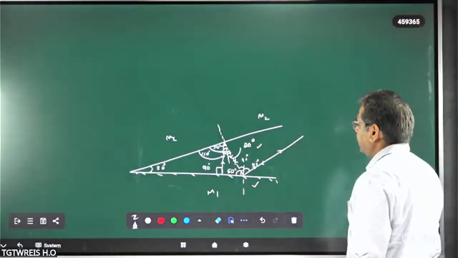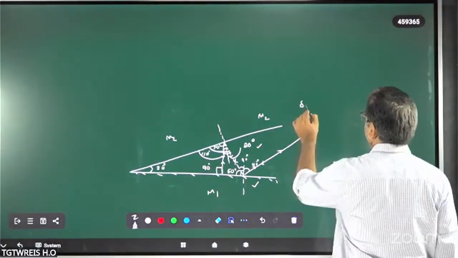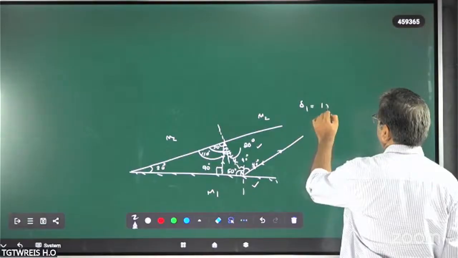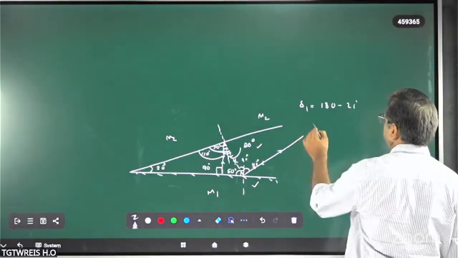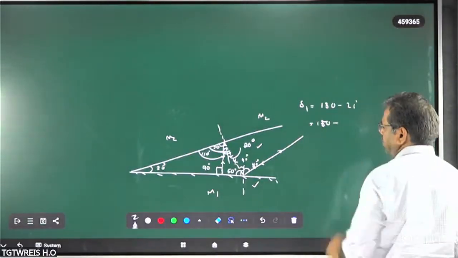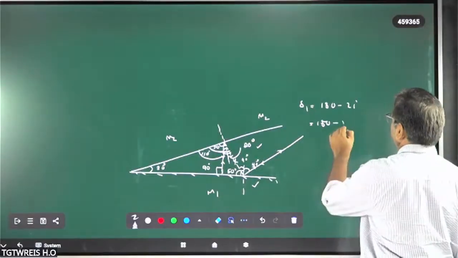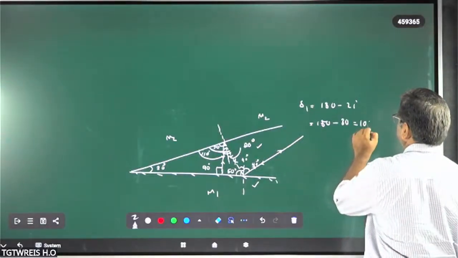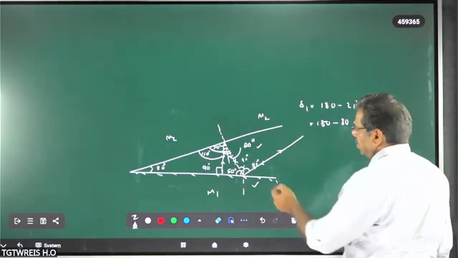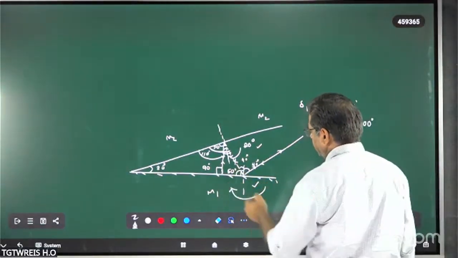Now the question is, what is the angle of deviation? So let us find out the angle of deviation. Delta 1. In the first case, how much are you getting? 180 minus 2i. 180 minus 2 into 40. That is equal to 80. That is equal to how much? 100 degrees. Now it is reflecting like this. So clockwise.